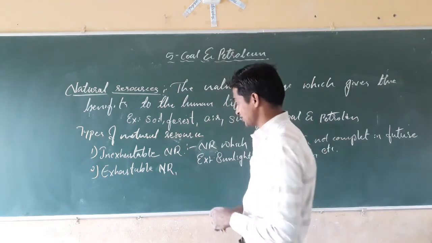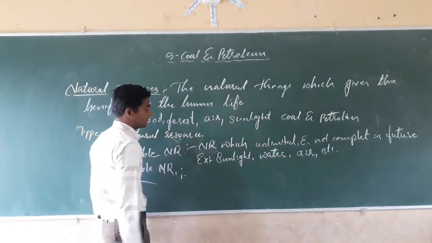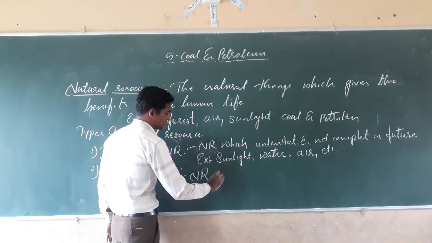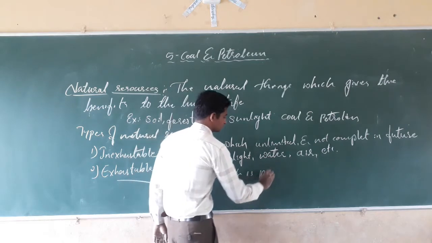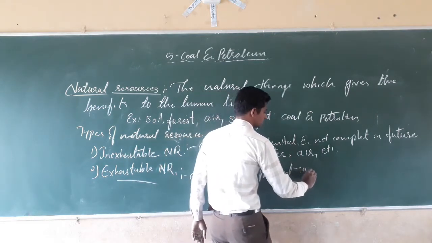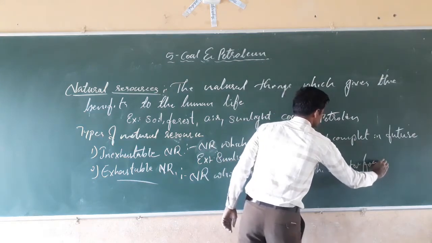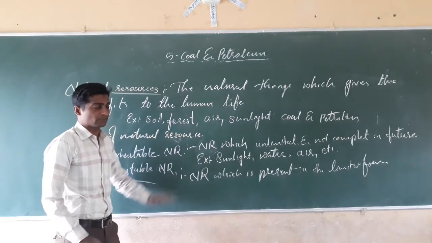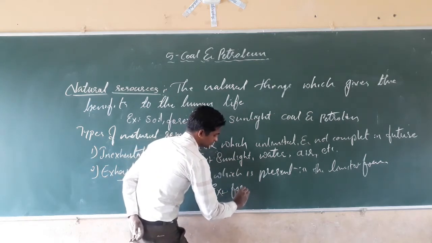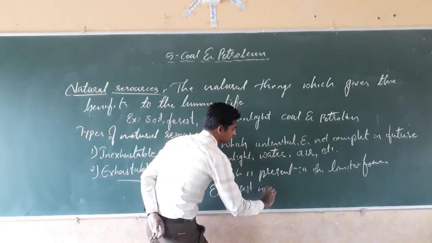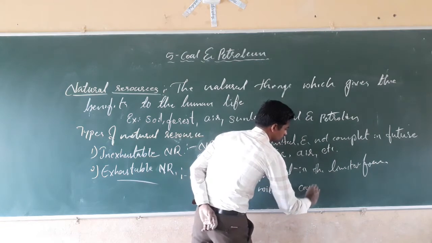Now come to the exhaustible natural resource, that is present in the limited form. The natural resource which is present in the limited form, that will complete in the future. For example, forest, wildlife, next coal and petroleum,